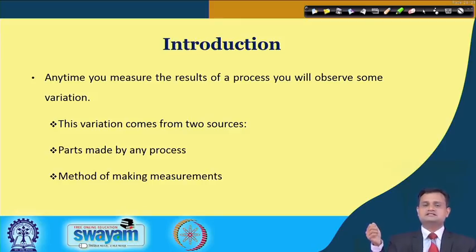But if my measurement system is faulty, then I would be taking the wrong decision and trying to unnecessarily take action on the stable process which is otherwise producing good quality products. So, variability because of the measurement system must be countered, and it should not unnecessarily give me a wrong impression that my process is out of control or there is something wrong with my process.